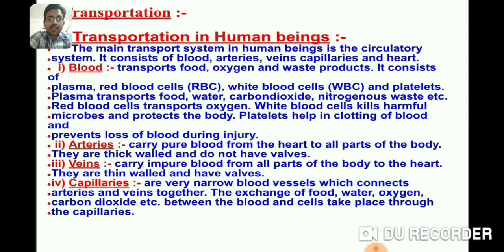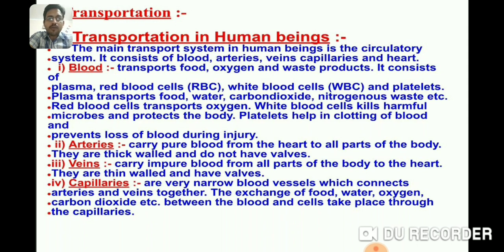On the other hand, veins carry impure blood from all the parts of the body to the heart. They are thin walled and they have valves. V for veins, V for valves. In this way you can remember. And the function of valves is to prevent backflow of blood.